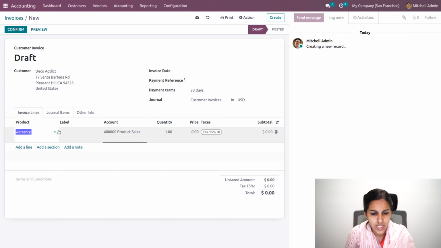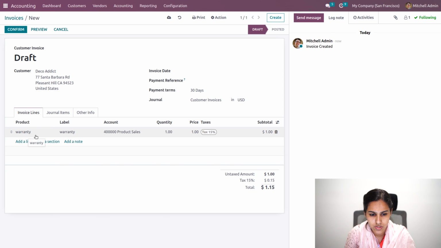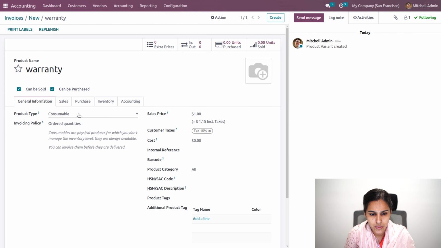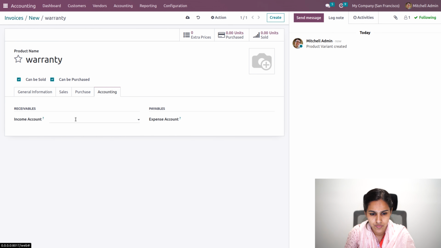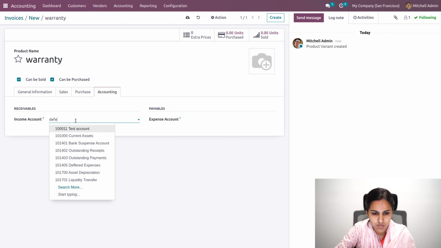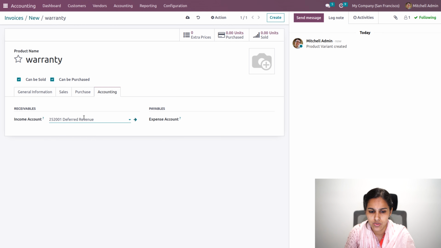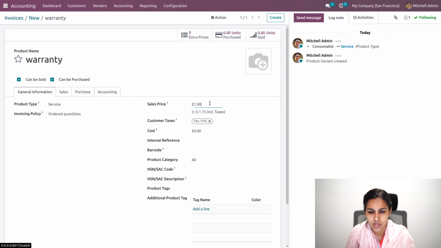Okay, let's create a warranty product whose type should be service. Okay, and in the accounting tab, here the income account is provided as the deferred revenue account. So inside this deferred revenue account will be added that deferred revenue model. Okay, so let's save, and here the payment is